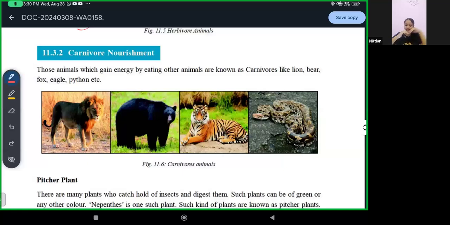Those are known as carnivores, animals which eat other animals.